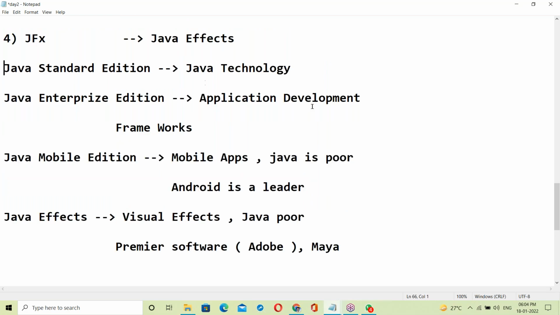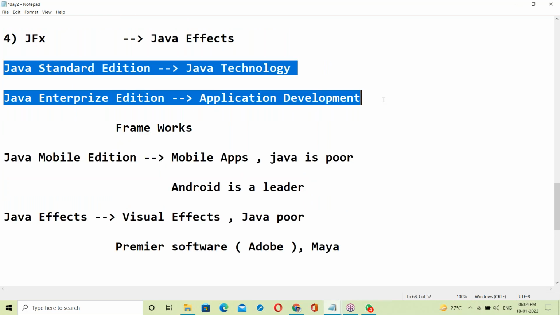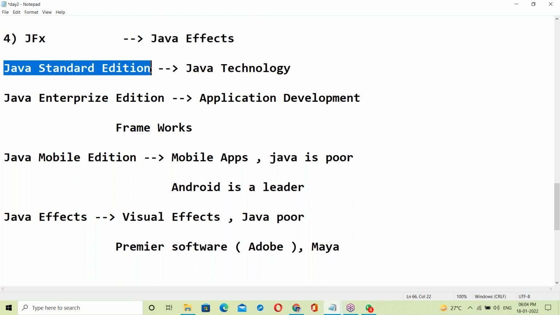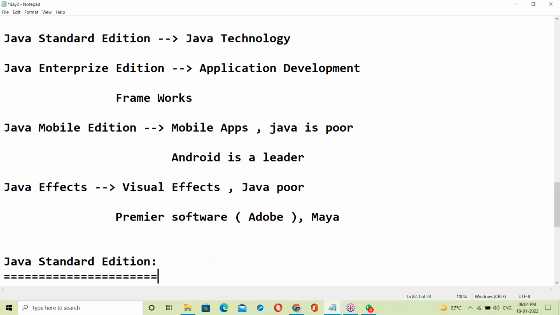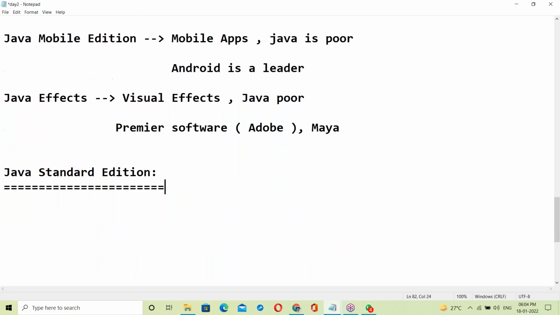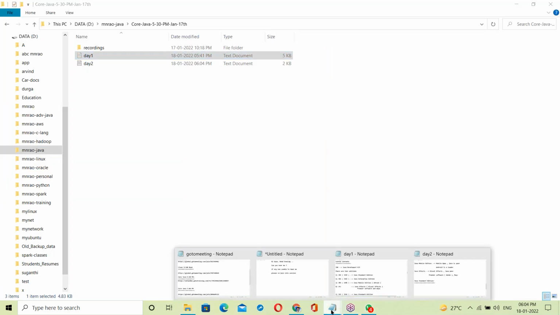Java is very strong in the Java Standard Edition area. These are our syllabus. Today there are new members, so now let me show you your syllabus.